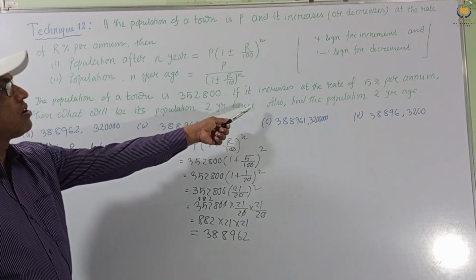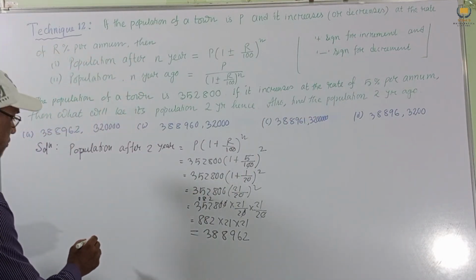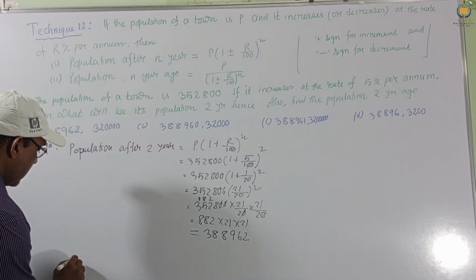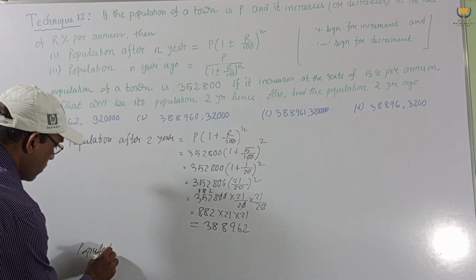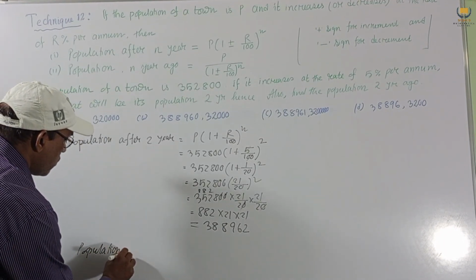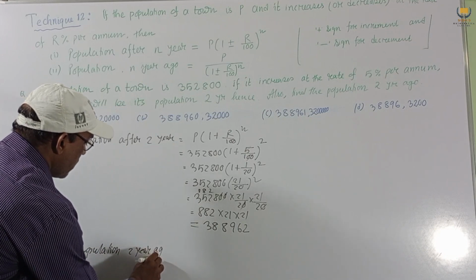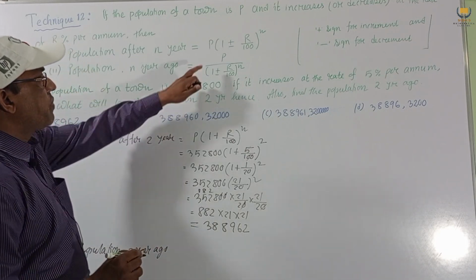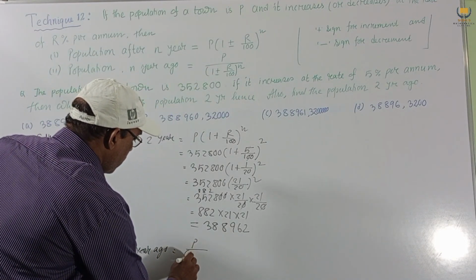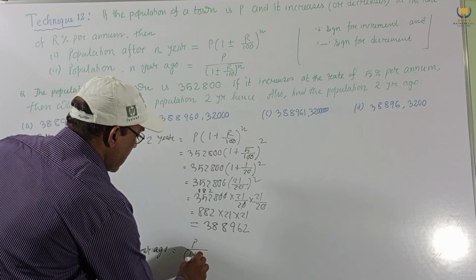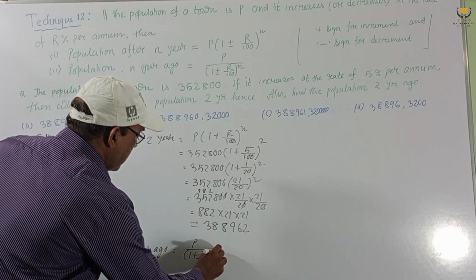Next, also find the population 2 years ago. Therefore, again, population 2 years ago equals P by this formula. This is P divided by (1 plus R by 100) to the power n.